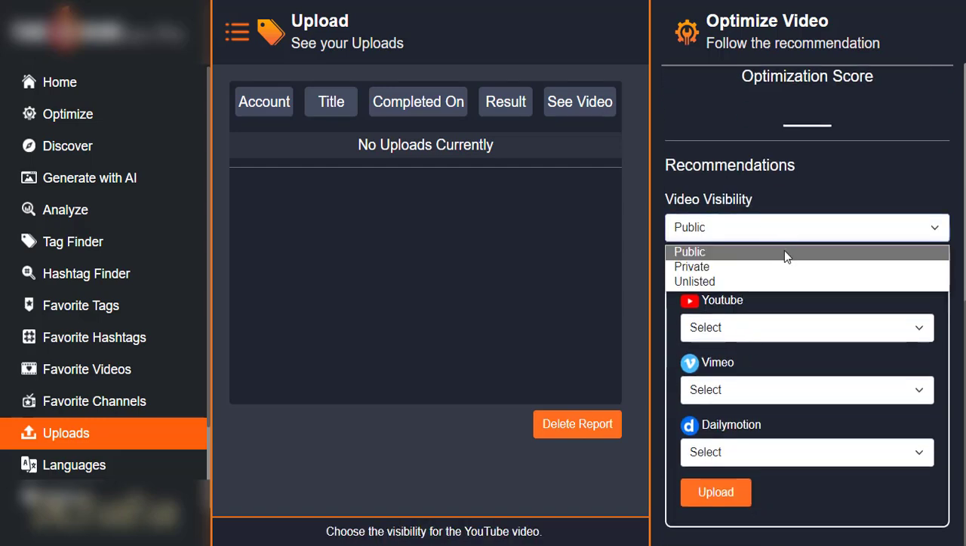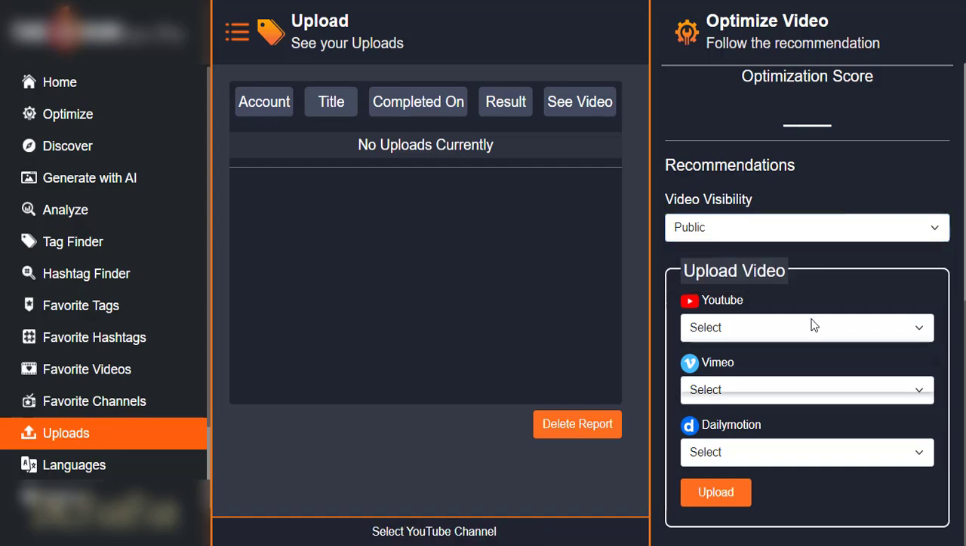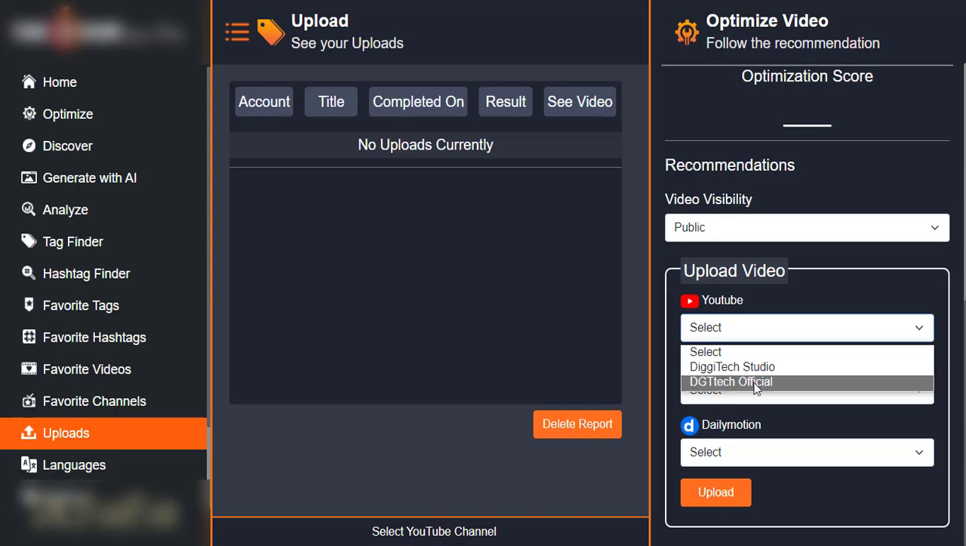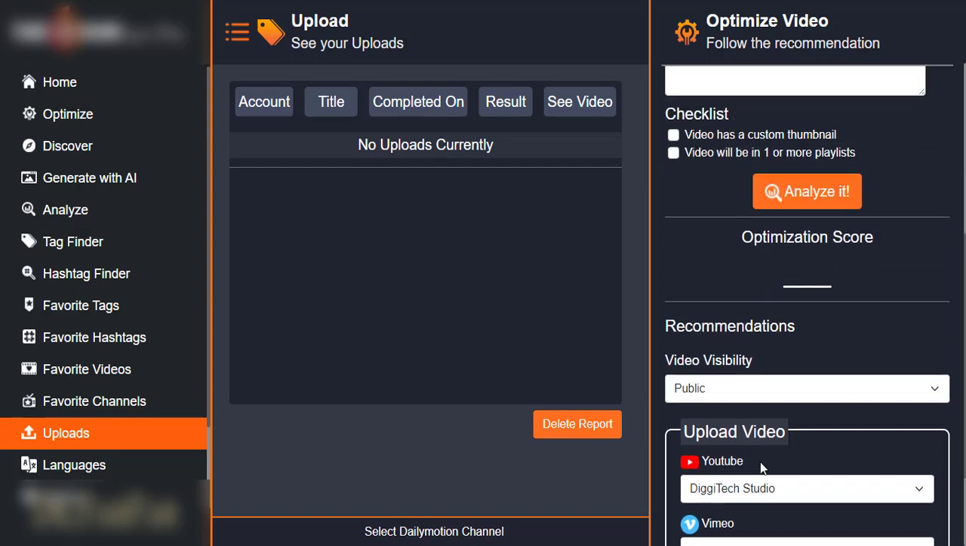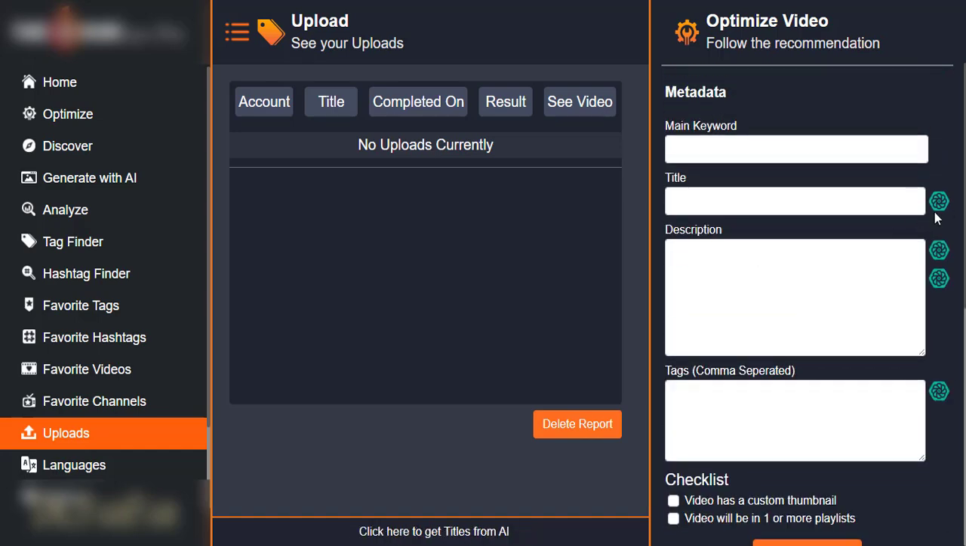You can also select whether you want the video to be posted as a public video, private video, or unlisted. And you can select any channel you want to post your video on. Let me say you want to post on, in my own case, Diggitech Studio or Diggitech Official. So let me select Diggitech Studio. It also works for Vimeo and Dailymotion. For those people creating content on Vimeo and Dailymotion, you can do the same as well. You can see how powerful this tool is.